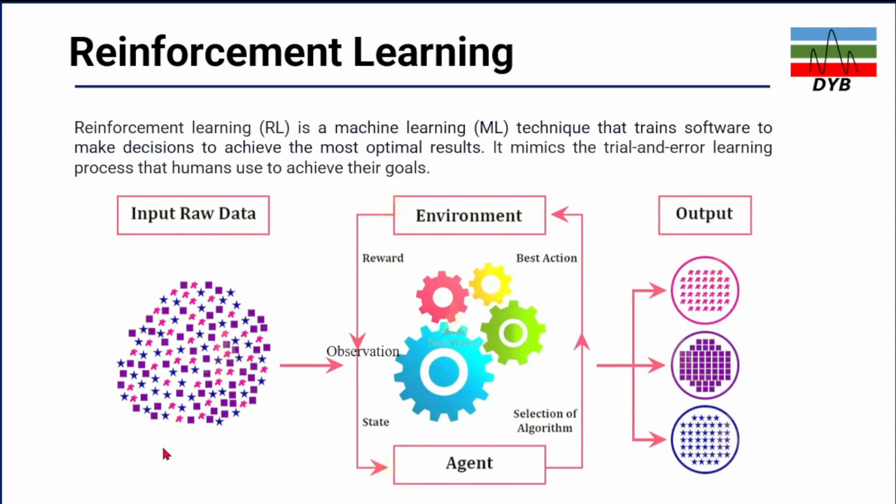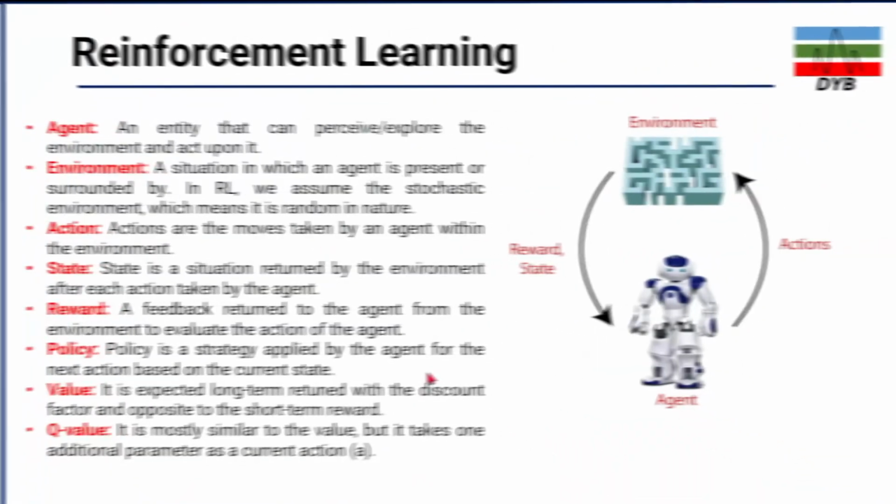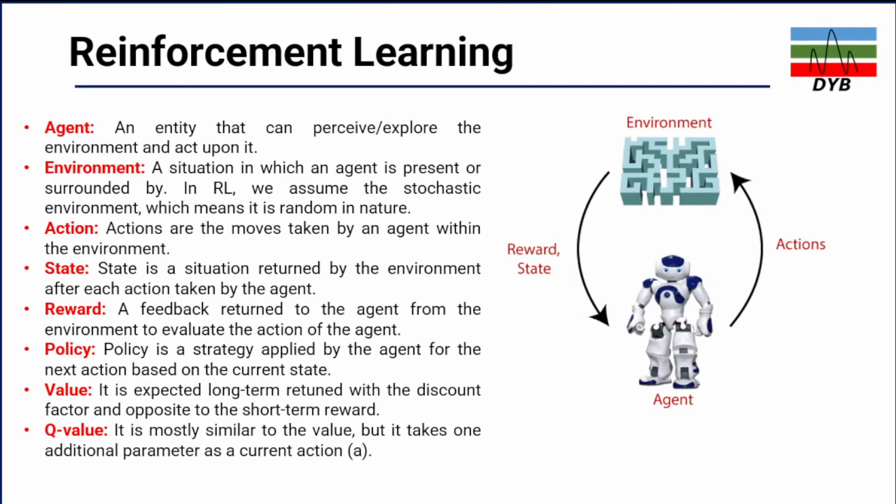And once the data is given like this, the output will be in the form of three different categories: static, scale, and star. So in this, the keywords are more important. The agent is an entity that can perceive or explore the environment and act upon it. So this agent, which is your machine, depends on the environment or on exploring the environment.